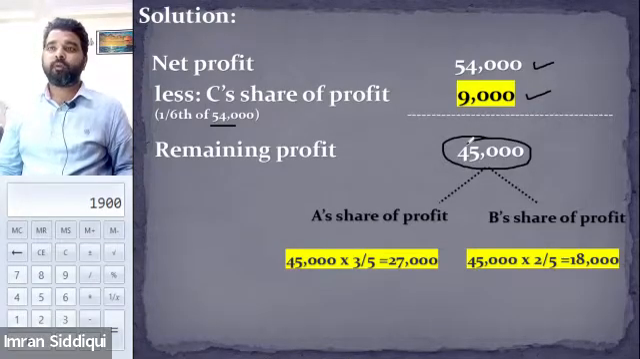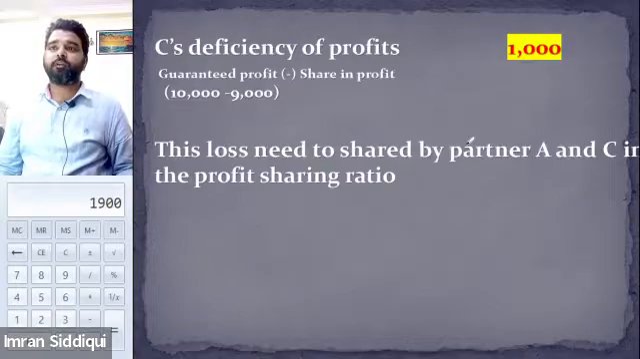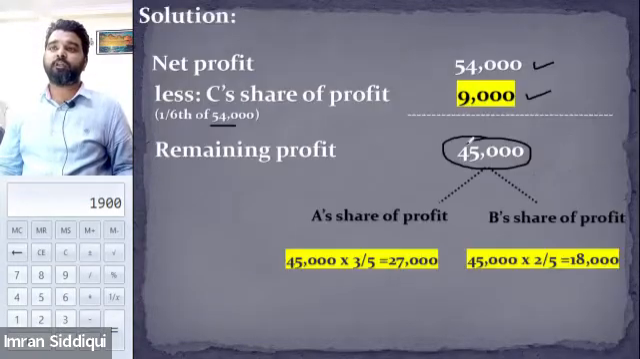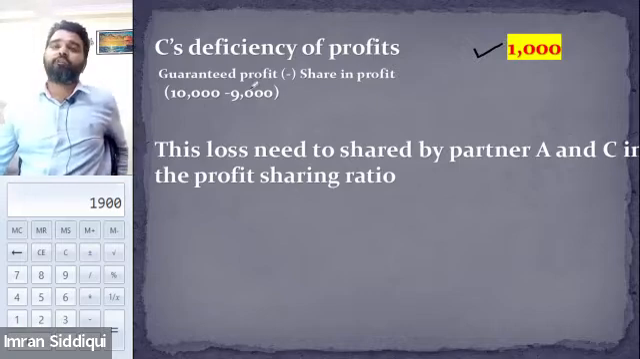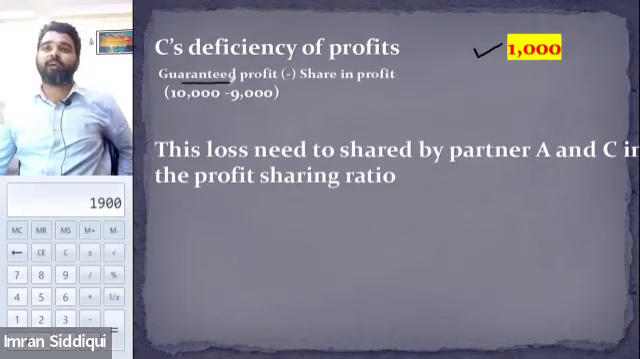Yes. Okay. So that means there is a deficiency in the profit of the C. C, who is guaranteed for 10,000, only got 9,000. That means there is a deficiency of how much? 1,000. So how did we find out the deficiency? In order to find out the deficiency, we simply apply this formula: guaranteed profit minus the actual profit or the share in the profit. The same thing. 10,000 minus 9,000, we will get 1,000.